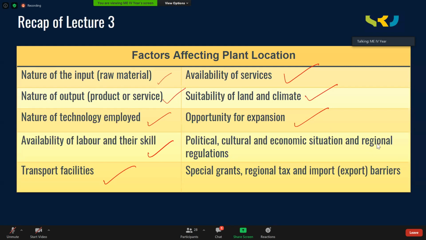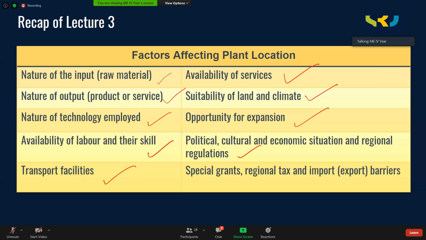Yeah, so opportunity for expansion: whatever plant location you have chosen, whether you have enough land for future expansions, that also you need to take care. And finally, we looked into the political, cultural and economic situation of the region. Political instability may also create a lot of disturbance for the functioning of the industry.